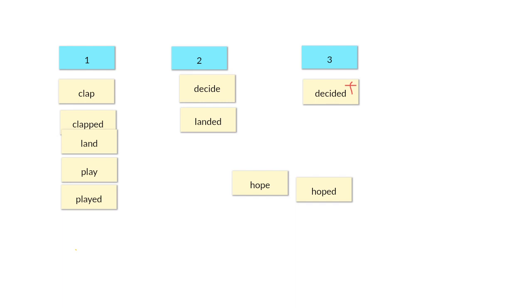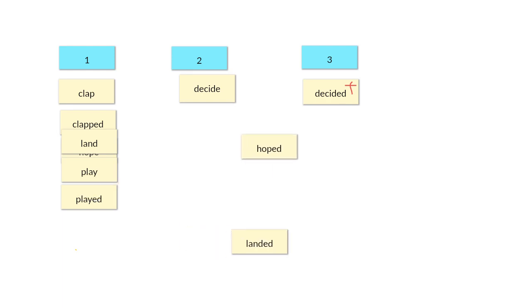Hope. Hope. 1 syllable. Hoped. Hoped is still 1 syllable. So an extra syllable was not added when we added the ed ending to hope.